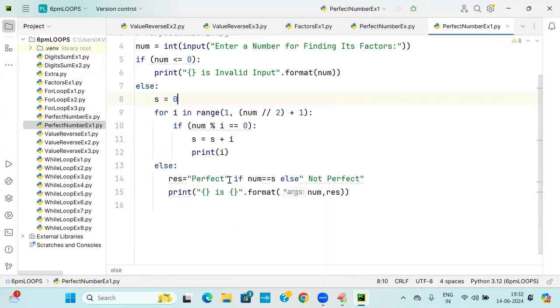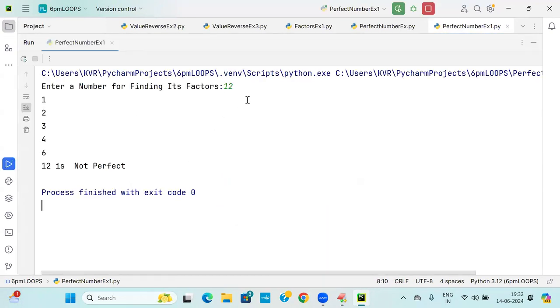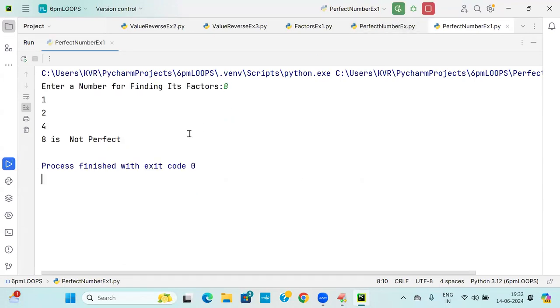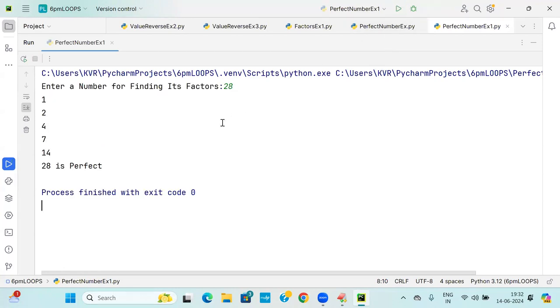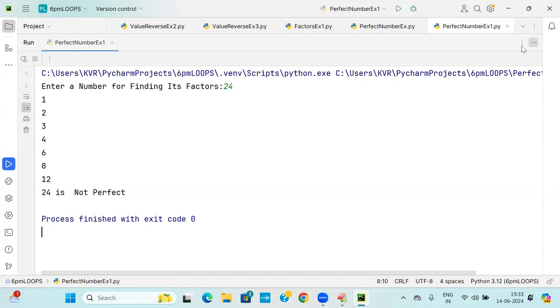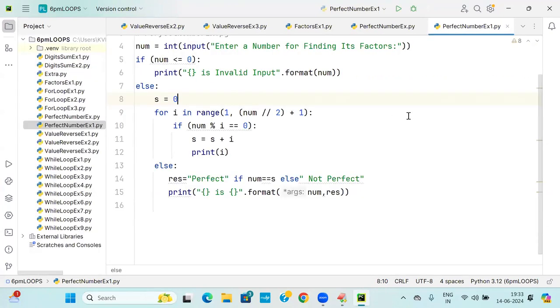Say here 12. 12 is not perfect. Say 8. 8 is not perfect. Say 28. 28 is called what now? Perfect. Are you able to follow? Like this. Say 24. 24 is not perfect. Like this. So first you have to improve your coding style so that you can maintain any fashion.